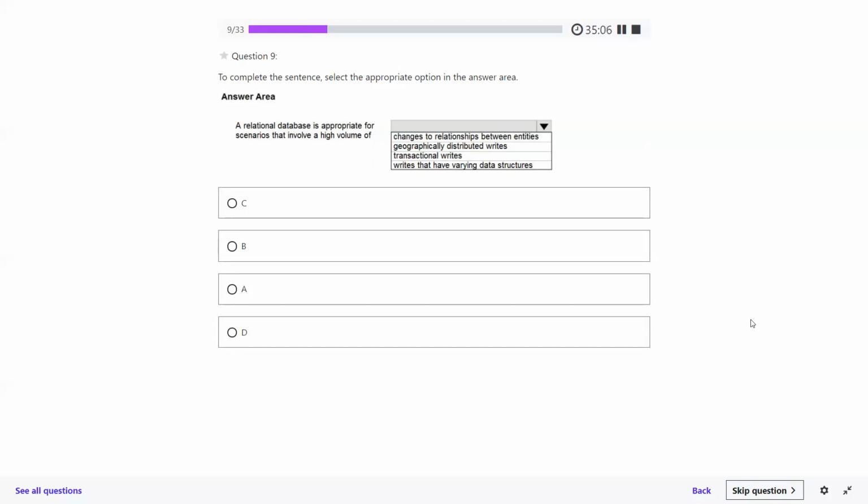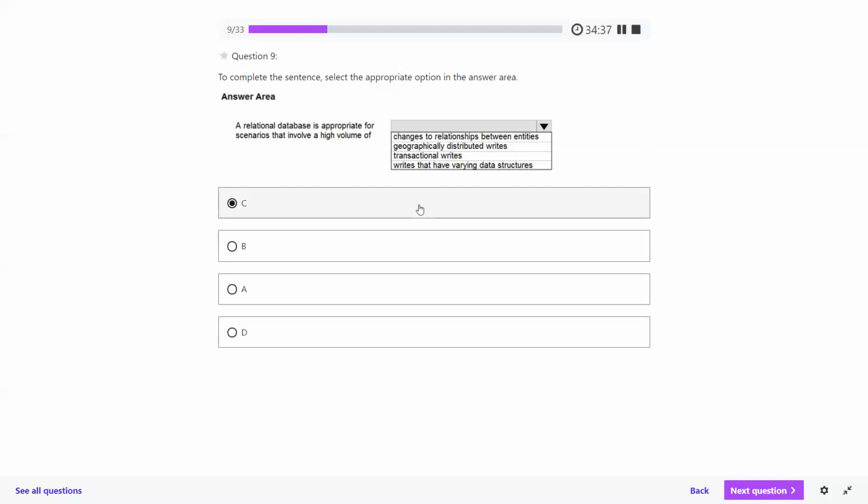A relational database is appropriate for scenarios that involve a high volume of changes to relationships between entities, geographically distributed writes, transactional writes, writes that have varying data structures. Do you have an idea about this particular question? Yeah, the third one, the transactional writes. A relational database is an appropriate scenario which involves a high volume of.